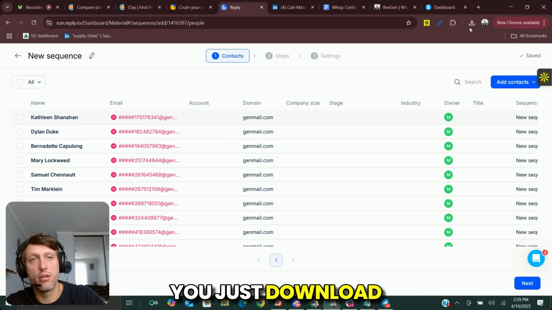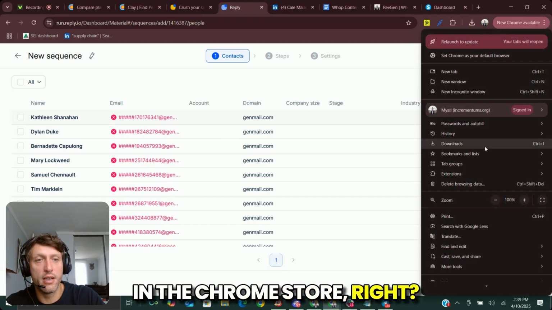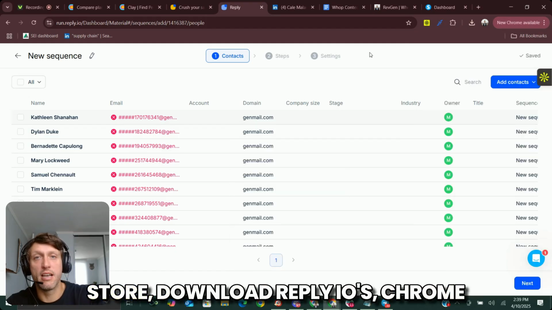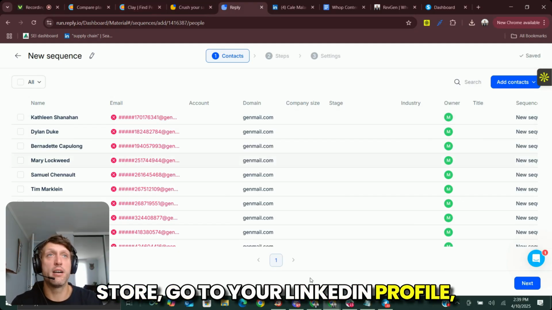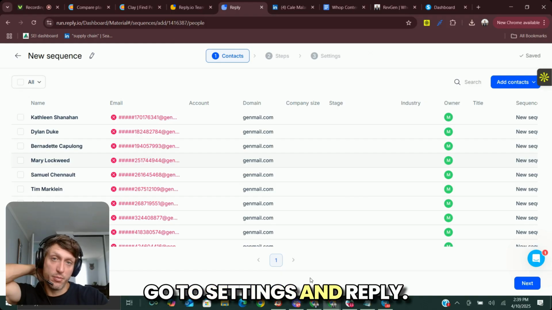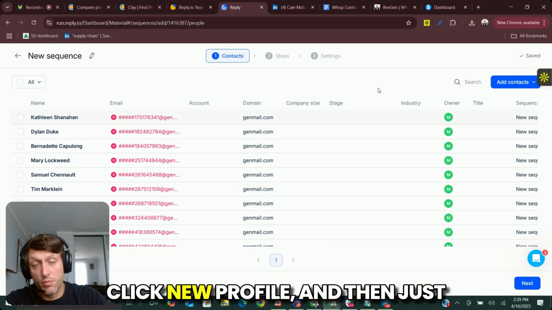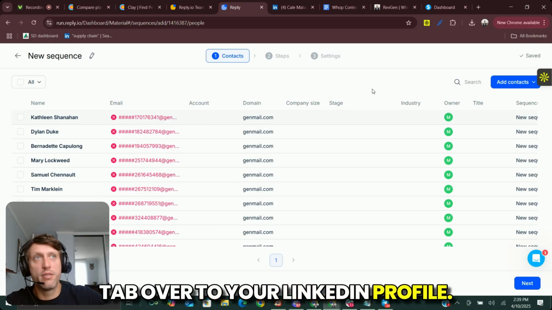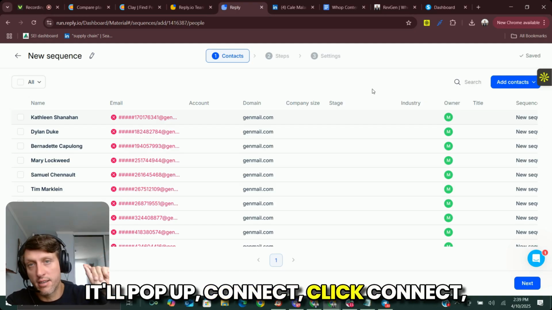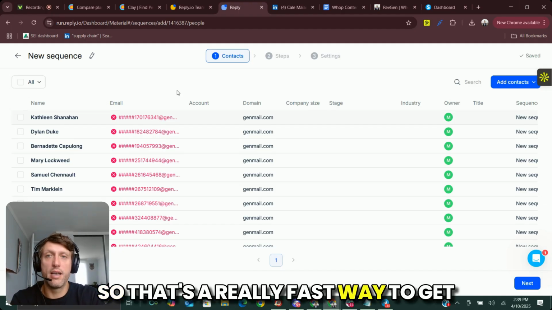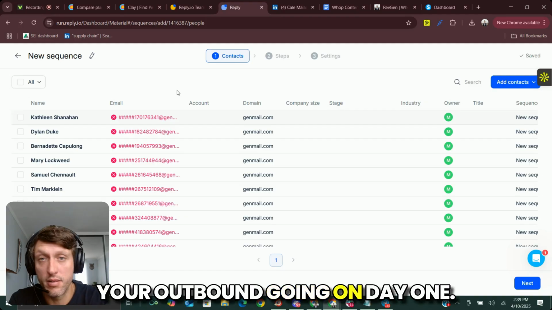You just download in the Chrome store, right? Add an extension, visit Chrome Store, download reply.io's extension, go to your LinkedIn profile, go to settings and reply, click new, go to LinkedIn profiles, click new profile, and then just tab over to your LinkedIn profile. It'll pop up connect, click connect, and then you're good to go. So that's a really fast way to get your outbound going on day one.